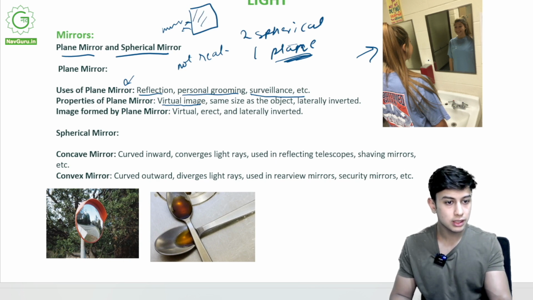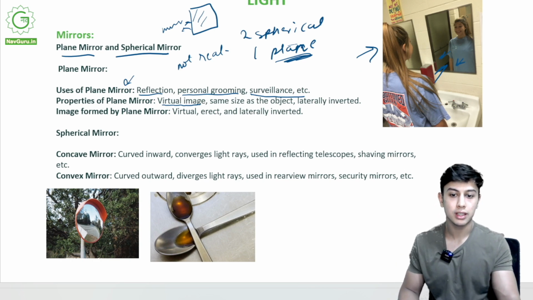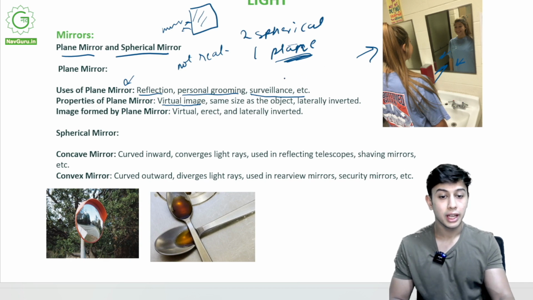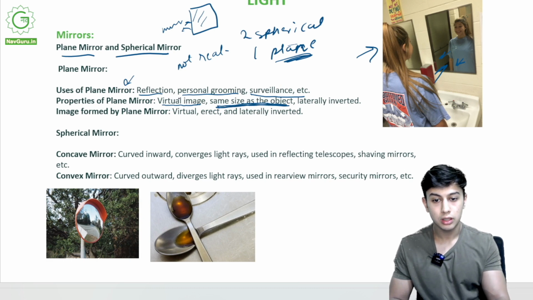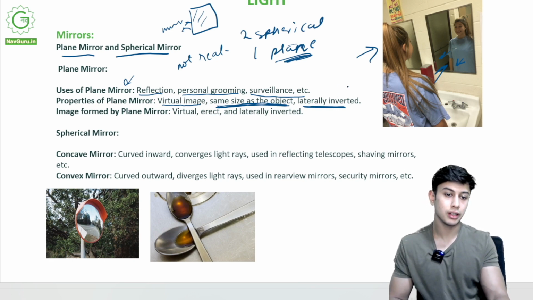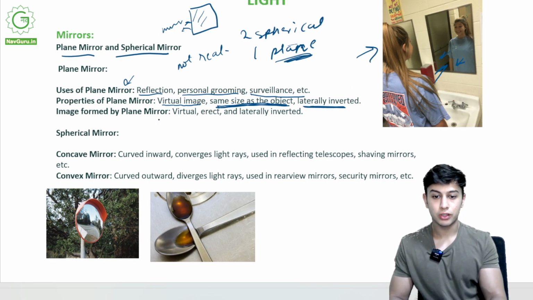Can you see this girl? She's at a distance from the mirror, and that same distance is shown in that mirror. This is a virtual image. Image will be same size and laterally inverted. Image formed by the plane mirror: virtual, erect and laterally inverted.